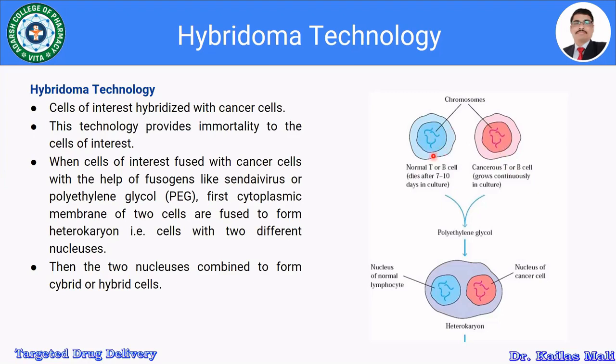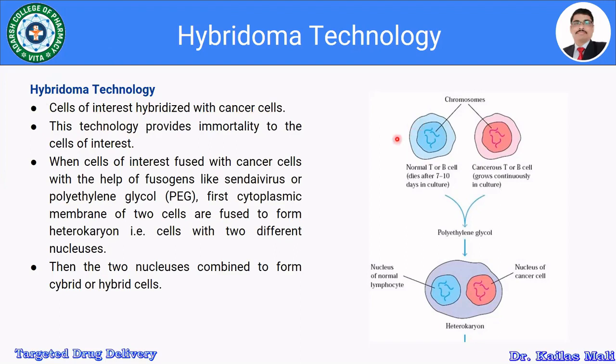Fuse these two cells by using polyethylene glycol, so we get the heterokaryon, which comprises the nucleus of both the normal cell as well as the cancerous cell. This is the nucleus of the normal lymphocyte, and this is the nucleus of the cancerous cell. In the hybridoma technology, the cells of interest are hybridized with the cancer cell.